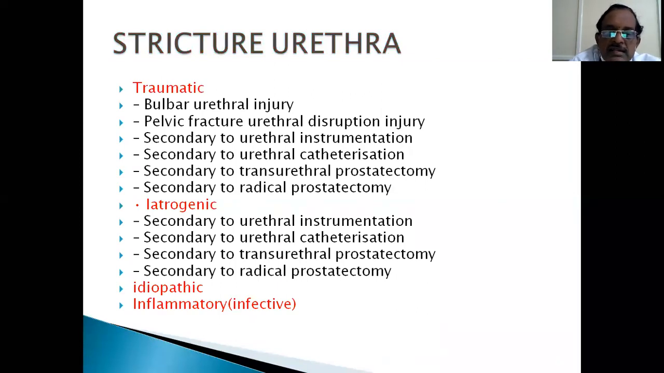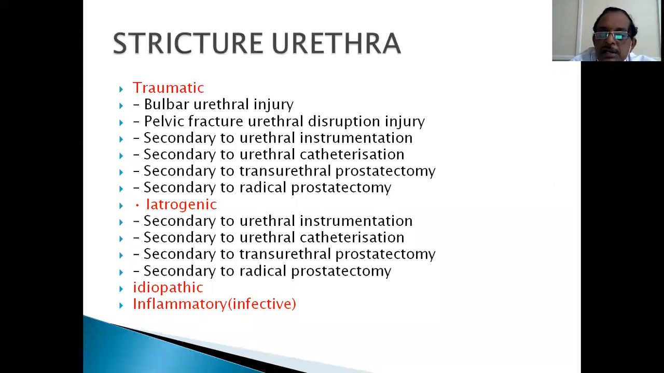Then the common causes now are traumatic, post-traumatic strictures, like bulbar urethral injury, a manhole injury to the bulbar urethra directly, or a kick in the perineum causes bulbar urethral rupture, and later on healing with fibrosis, it causes urethral stricture. Pelvic fracture urethral disruption injury causes stricture of the posterior urethra.